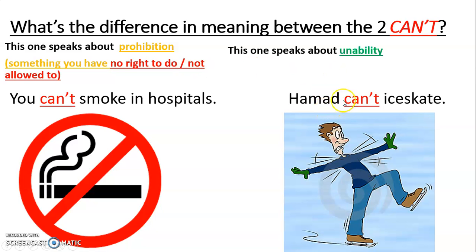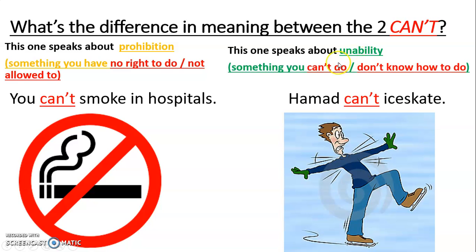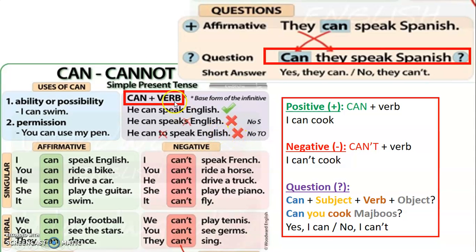And while this one here, Hamad can't ice skate, it speaks about the inability. What does it mean, inability? It's something that you can't do because you don't know how to do it. Now, let's move to the form, how we can use can. So as you can see, after can or can't, you must put a verb.